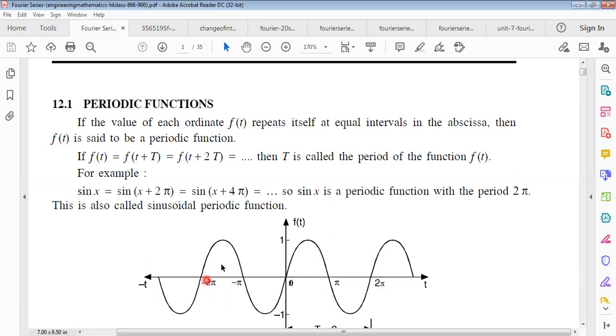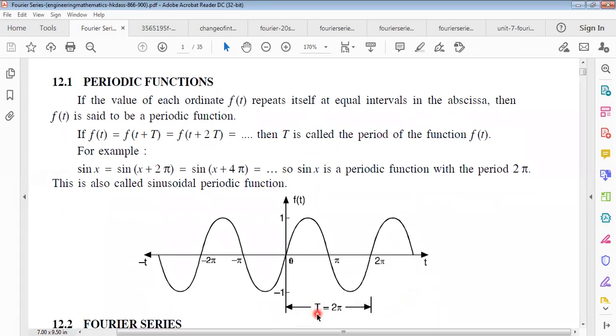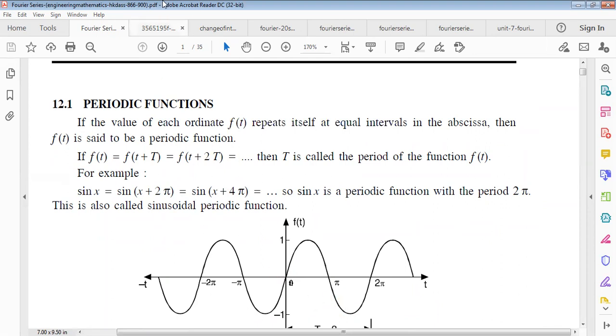So for this function, f of t will be the y-axis and t will be the time. This is the x-axis. So capital T is equal to twice pi. This is the period of the periodic function.